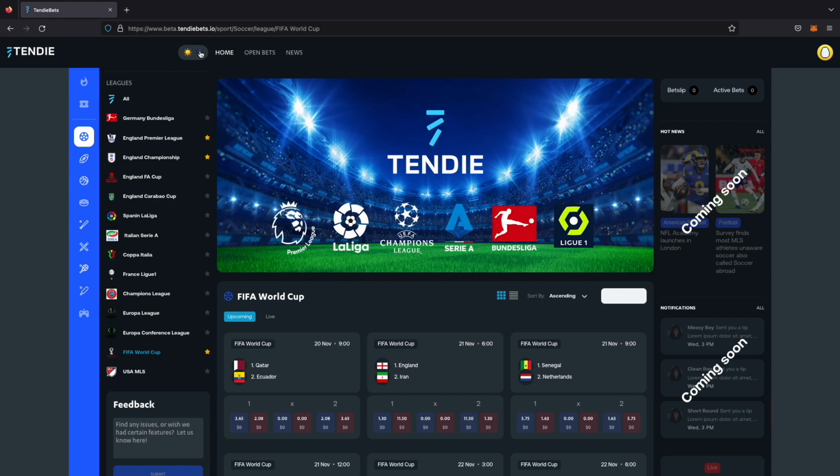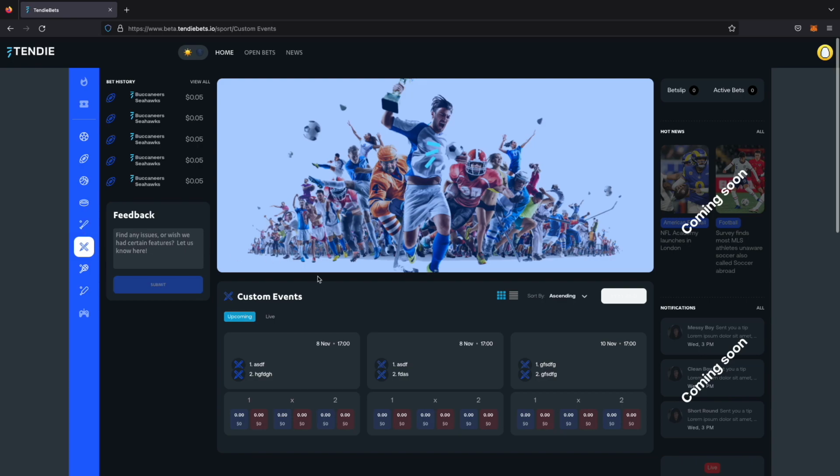Okay, let's talk about custom events. We've added custom events as a sport selection, and it's on the sidebar. You can go ahead and click it. There's nothing here to look at. There's a couple, like we were just testing around, but we have added in support for this so that we can easily add and display custom events for our users to bet on. This will include things like Crypto Fight Night. That is actually one that we're going to have on this site before the week ends.